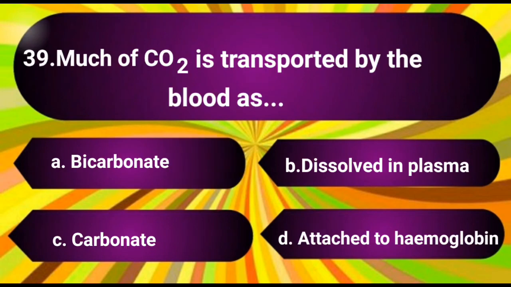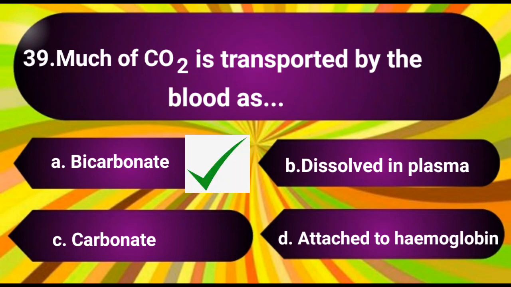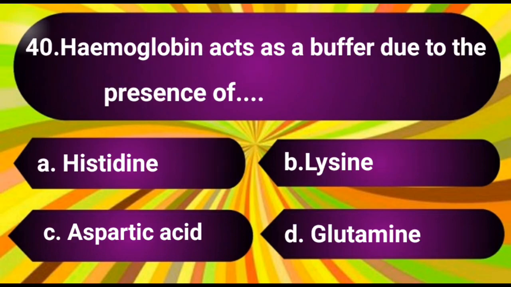Question number 39. Much of carbon dioxide is transported by the blood as. The options are A. Bicarbonate, B. Dissolved in plasma, C. Carbonate, D. Attached to hemoglobin. The answer is A. Bicarbonate.